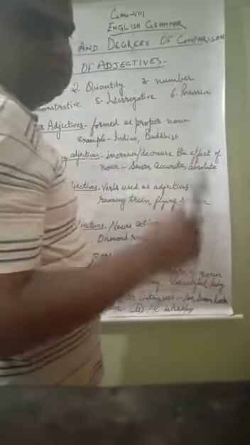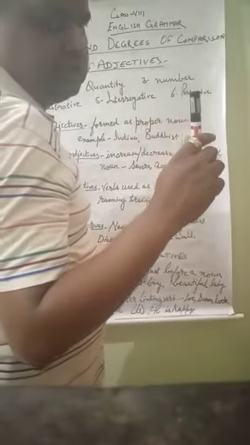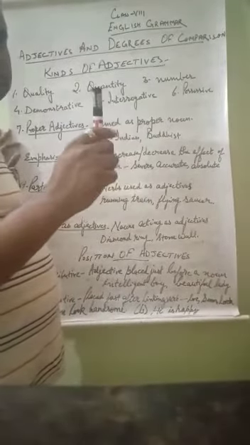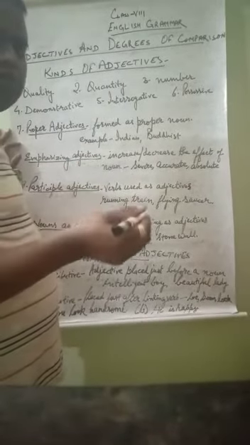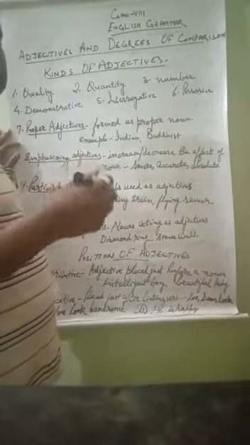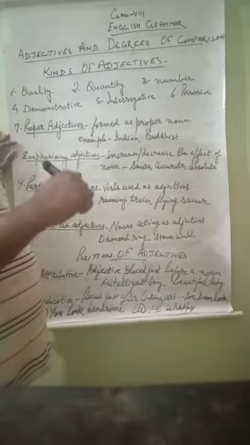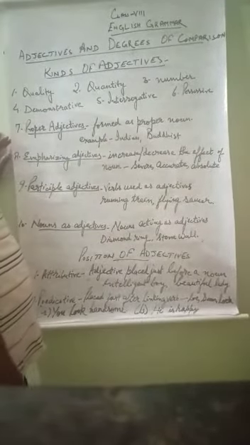And possessive means someone's ownership. Suppose I say this is my pen, so the ownership of the pen is described by the word my. It is his book. The ownership of the book is described by the word his. So the word which describes the ownership of a noun and acts as an adjective is a possessive adjective. These 6 adjectives I explained in the previous video, which was combined for 7th and 8th both.